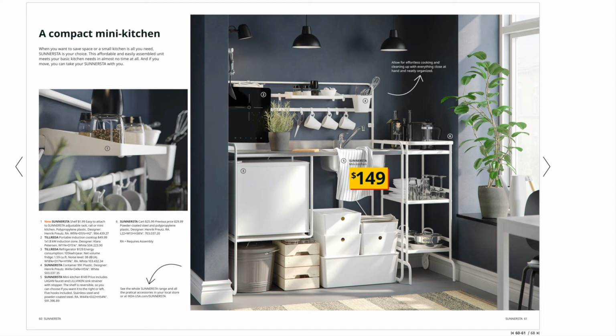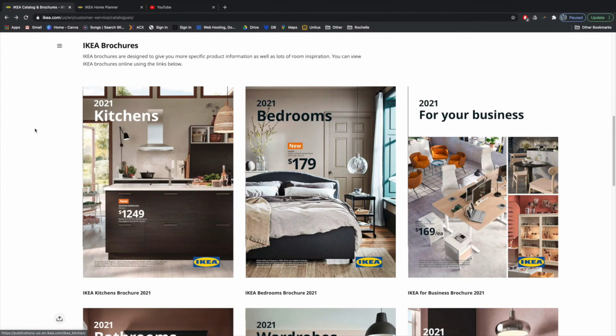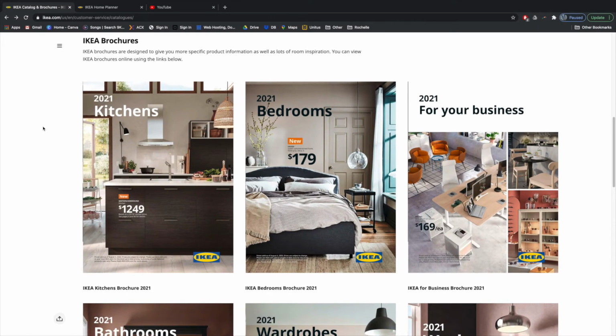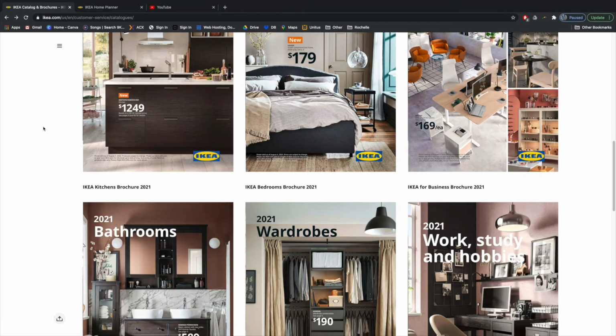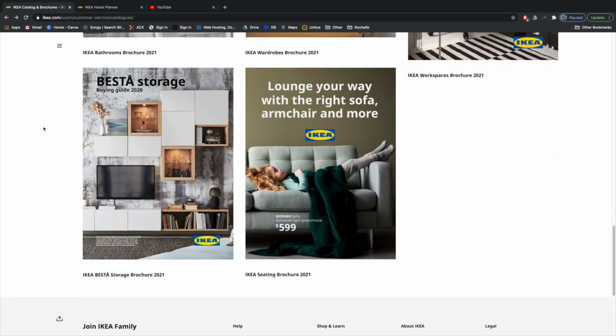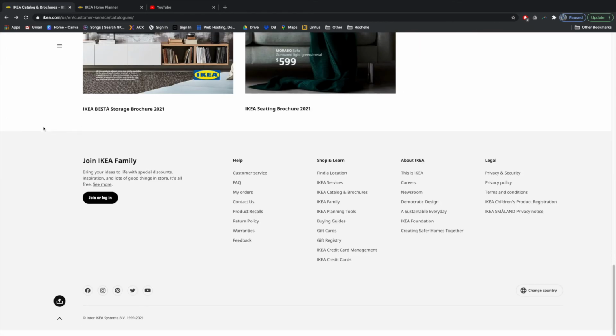I see this as a good one to use in, say, a workplace. If you only have a very small space to work in, the Snærstad kitchen works well. Van conversion, for instance. At the bottom of every page, you're going to find the Shop and Learn section. You can always get back to the planning tools here.